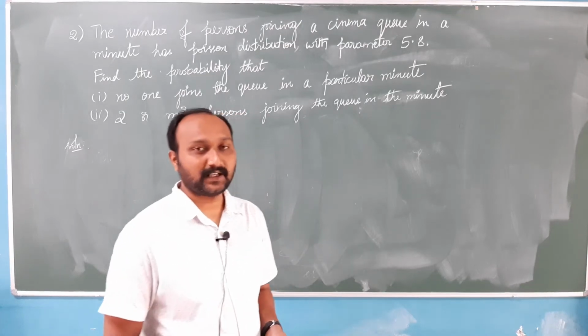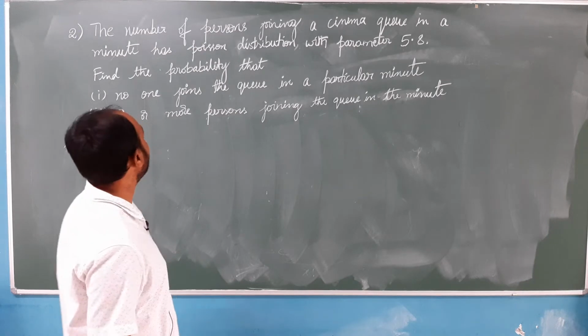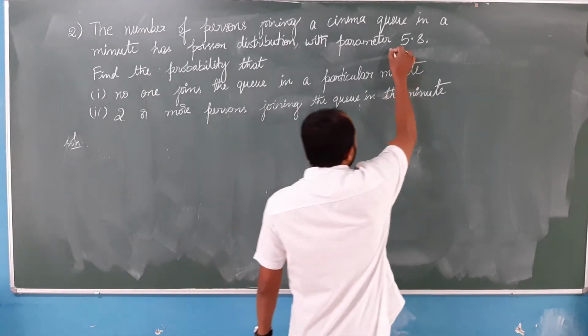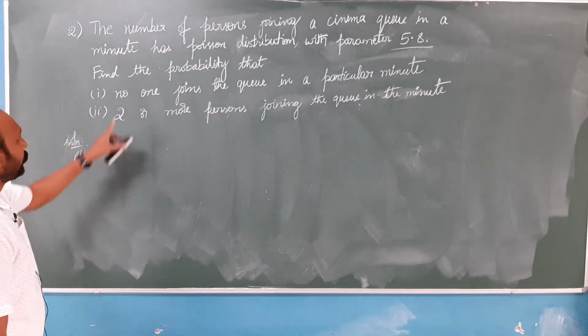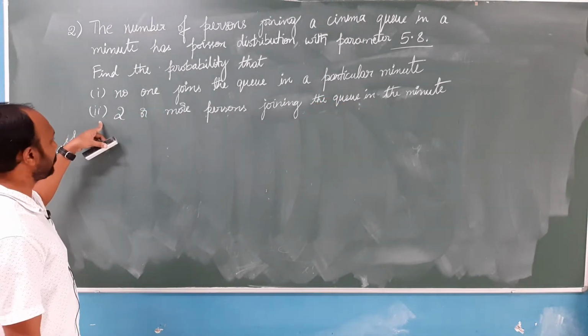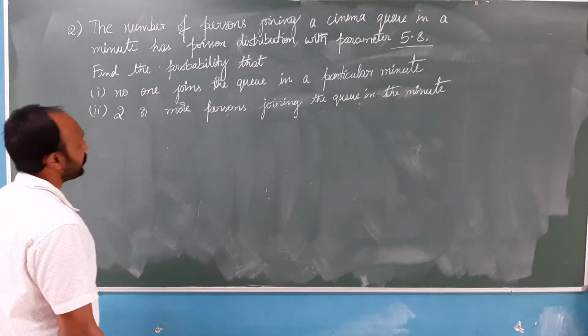Okay, now let us take up another problem. The number of persons joining a cinema queue in a minute has Poisson distribution with parameter 5.8. Find the probability that no one joins the queue in a particular minute. Second question, 2 or more persons join the queue in the minute. These are the two questions.